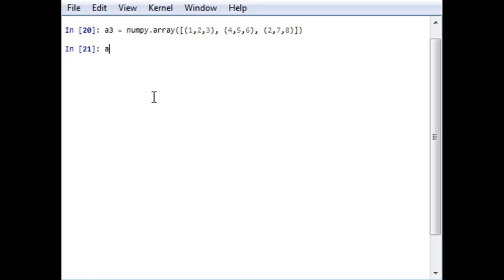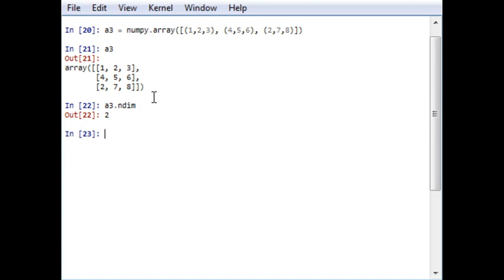As per REPL terms, REPL will print the array in this format: 1 2 3, 4 5 6, and 2 7 8. Now if I want to check the dimension of the array, I use a3.ndim, as I have already mentioned in the table, and you will get the dimension of the array. It is a 2-dimensional array. How? The dimension is 2, because it is a 2-dimensional array. It is not a 3D array, it is a 2D array. It doesn't show you the rows and columns.